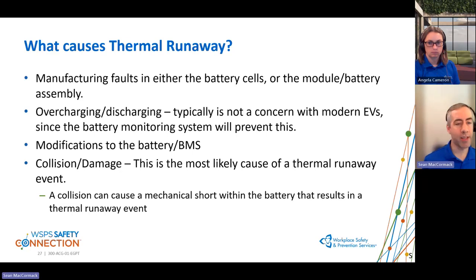There is always a chance that someone is doing some tinkering at home or in the garage and starts to modify the battery or the battery management system, which could cause issues. But the most likely one would be through collision or damage, right? Where the battery itself has become mechanically damaged, resulting in a short within the battery, and this can trigger the thermal runaway event.